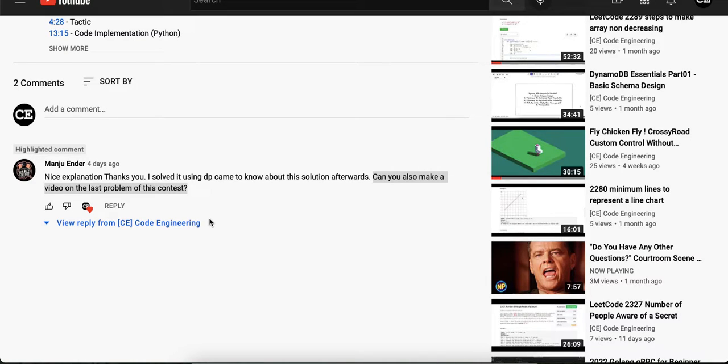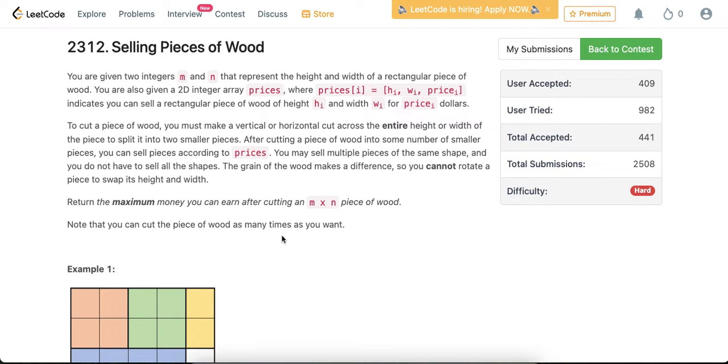So now let's go into the problem exactly. The problem is 2312, Selling Pieces of Wood. The difficulty is hard. So if you are doing this for interview purposes, usually they won't ask you the hard question. But if you do want to watch this because you are curious about it and want to solve it, let's go into it.